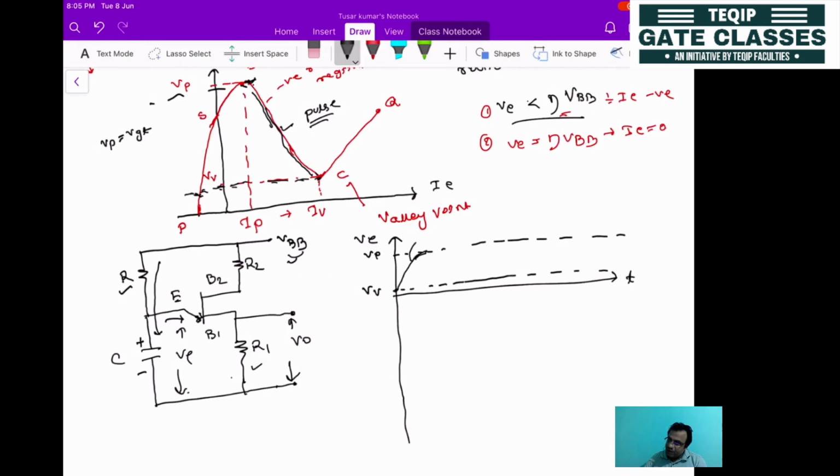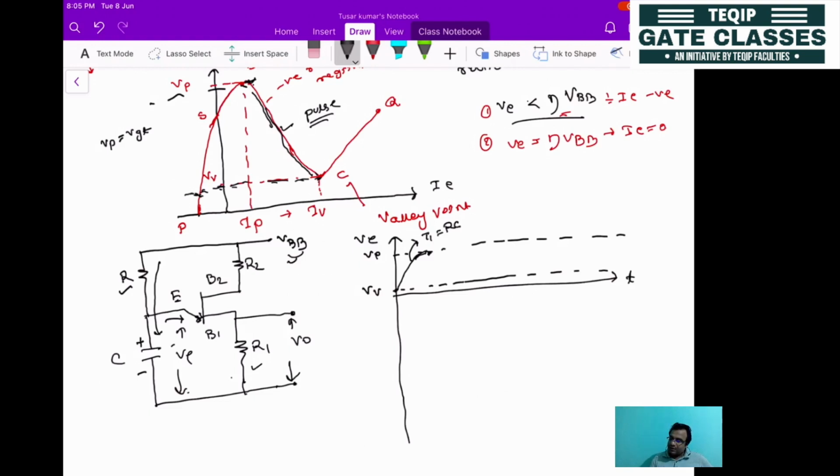So how is this decided? This, let's say T1, is decided based on the time constant of the RC circuit found over there. Based on that time constant, it will reach the peak value. After reaching the peak value, the capacitor is fully charged.